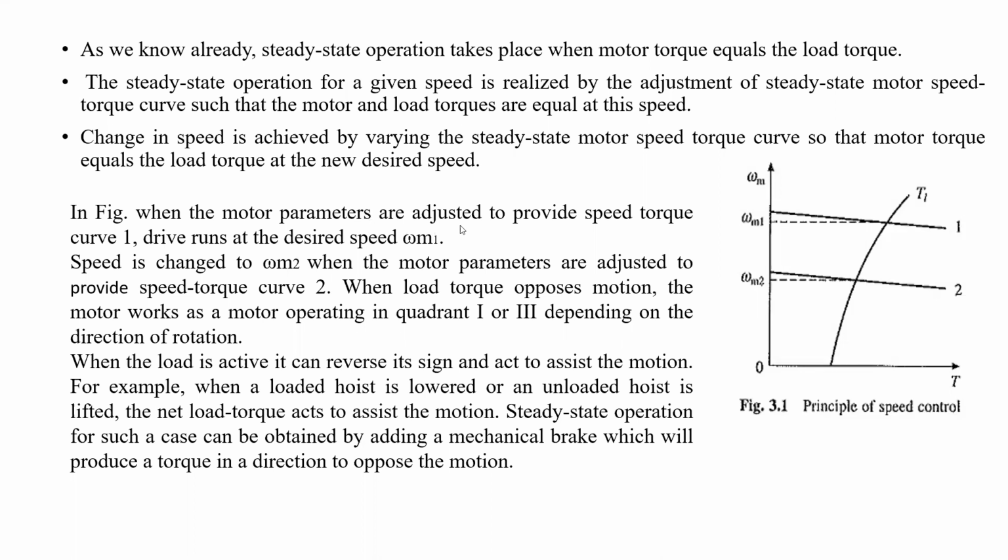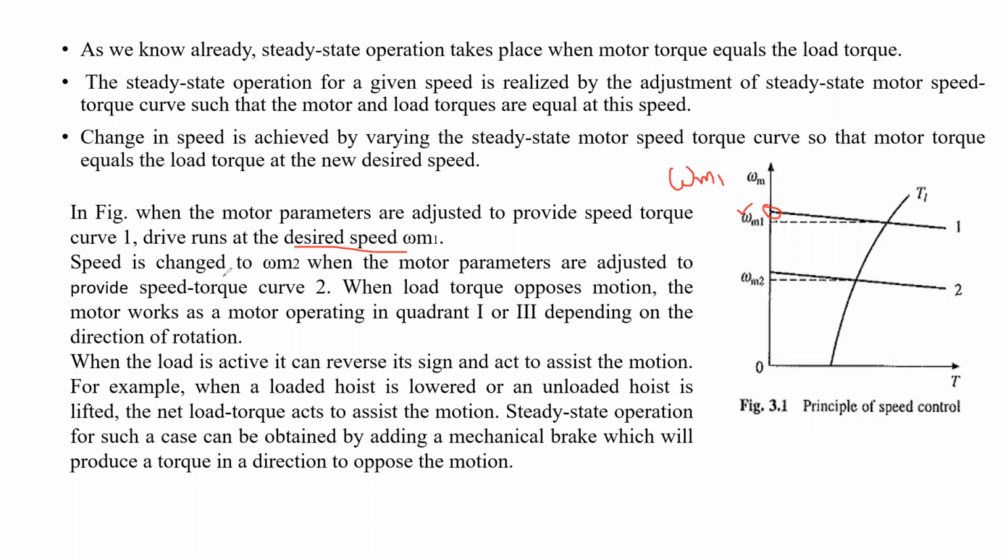When the motor parameters are adjusted to provide the speed torque curve, the drive runs at the desired speed omega m1. Omega m is nothing but the motor speed in radians per second. Omega m1 means the motor is running at one speed.